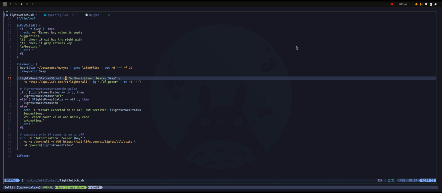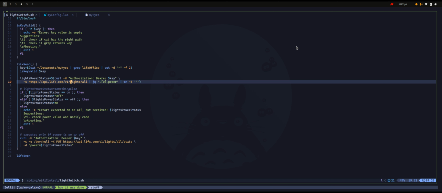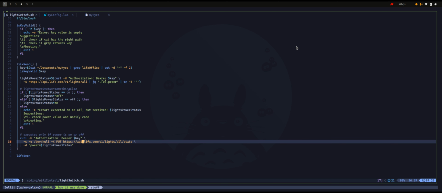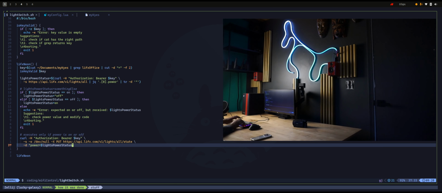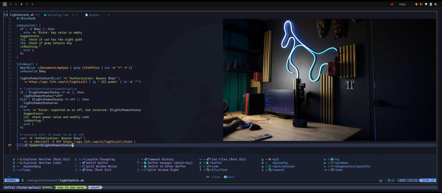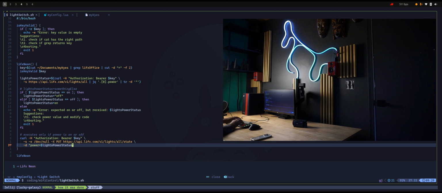And the difference between this one and the last one is that this one is calling lights all, and the other one is using state. And this one is setting the light to be on or off. And just as a demonstration, all I need to do is just press space, myconfig, light switch, and I decided to map it as 1 because maybe in the future I will have more lights, maybe not, but I decided to do it this way.